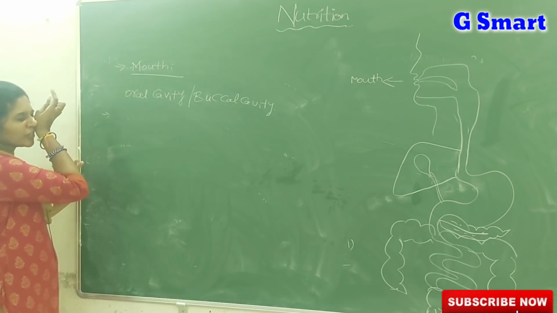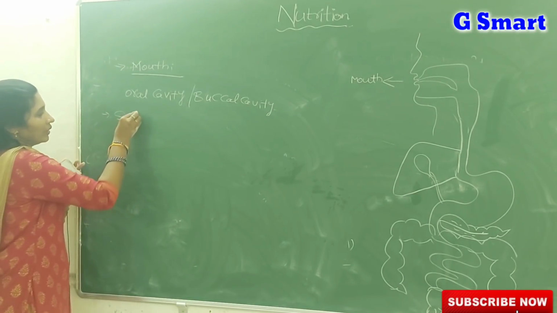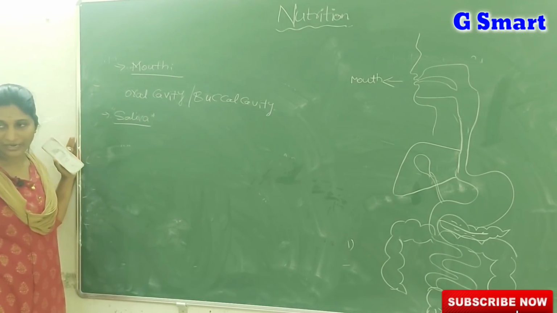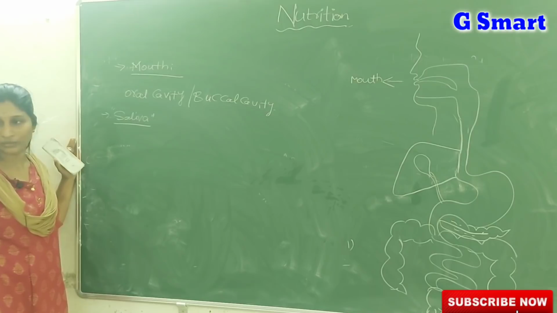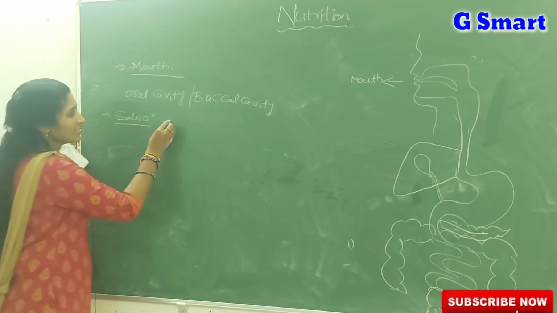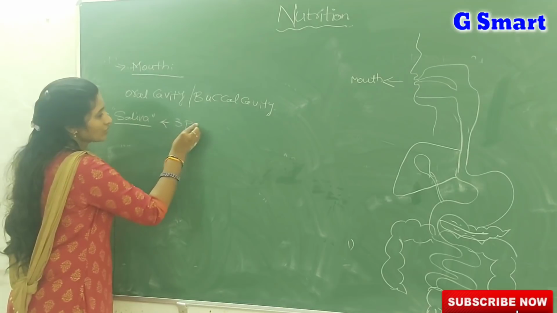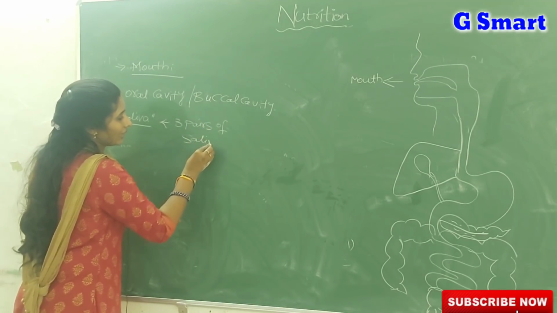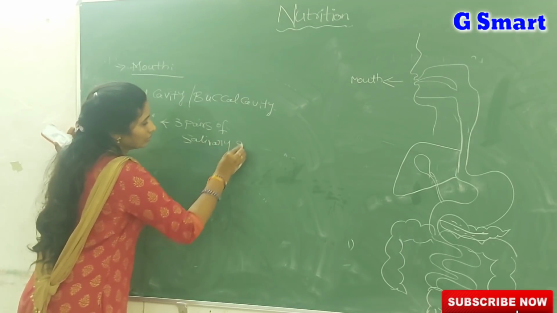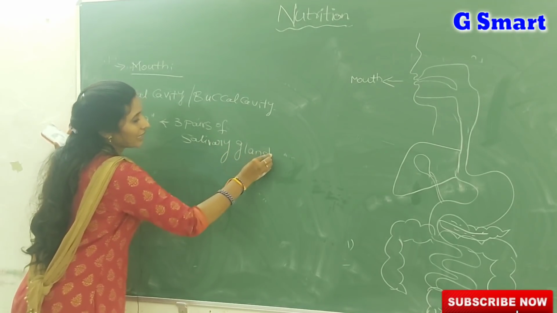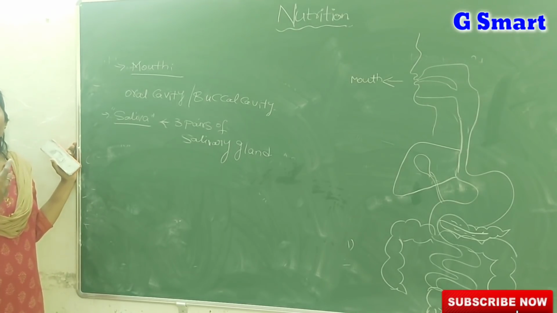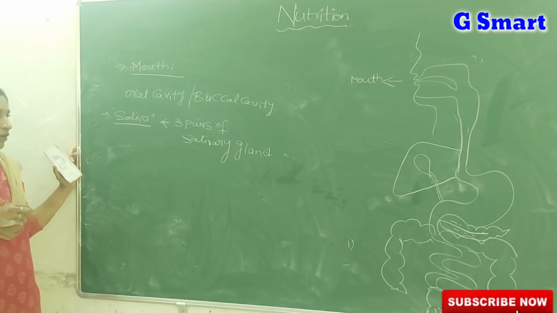In the mouth, a special juice is released into the buccal cavity or oral cavity. That is saliva. Saliva is released by 3 pairs of salivary glands. One is located at the side of the jaw, one is below the tongue, and one is at the palate, the roof of our mouth.